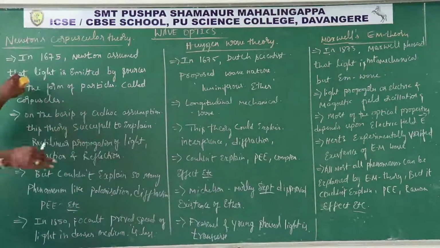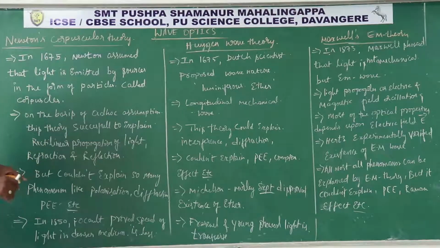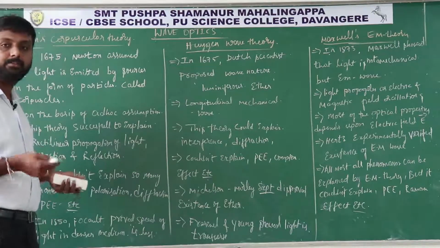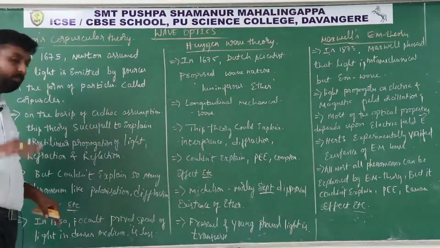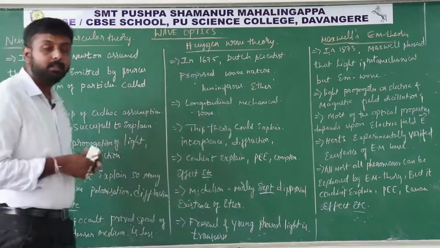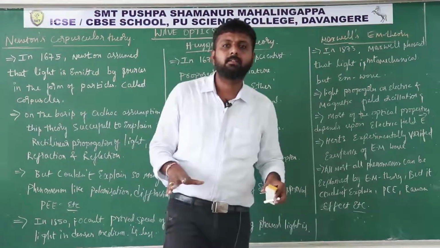He explained this in his theory in 1675, but he couldn't explain other phenomena like polarization, diffraction and the photoelectric effect. Many other phenomena he failed to explain. In the year 1850, another scientist, Foucault, experimentally proved that the speed of light in the denser medium is less.